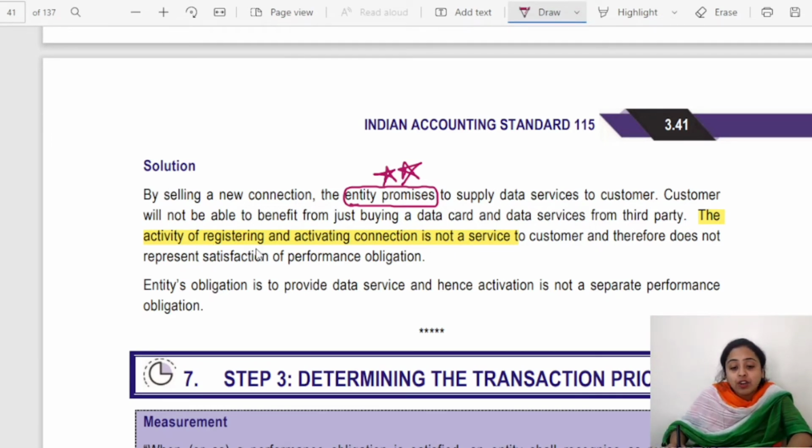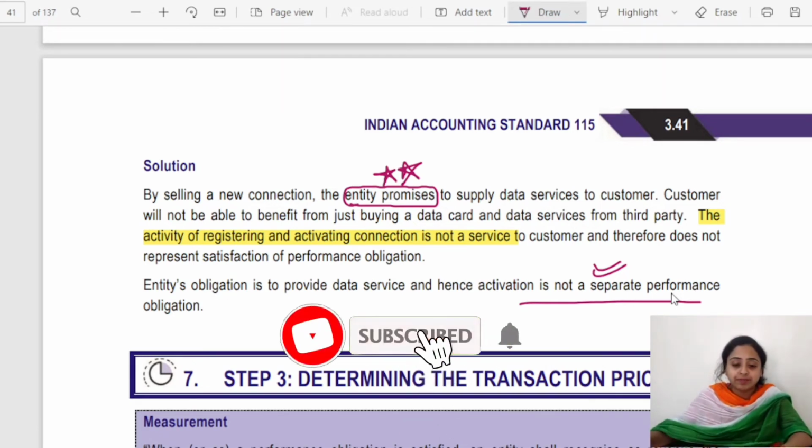The activity of registering and activating a connection is not a service to the customer and therefore does not represent satisfaction of a performance obligation. The entity's obligation is to provide data services, and hence activation is not a separate performance obligation, because just getting the connection or registration cannot be benefited from or used on its own.